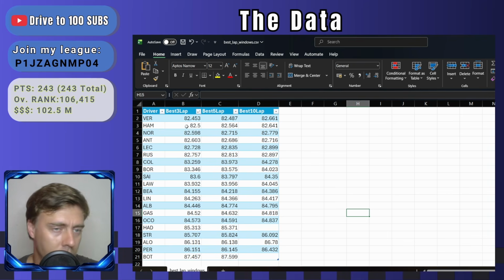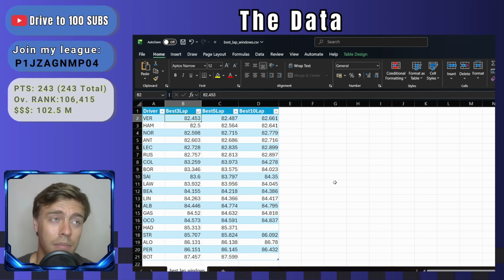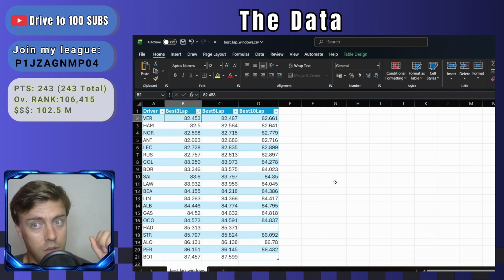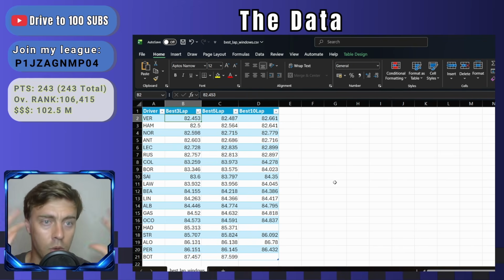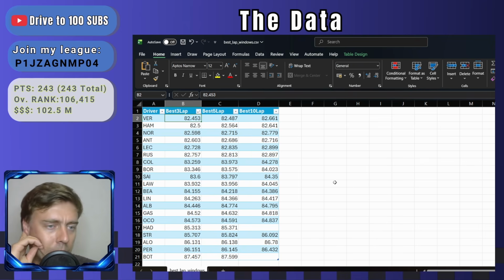So the best 3 laps were set by Verstappen. And the same also applies: virtual safety cars are excluded, pitting laps, also extreme outlier laps. I forgot the exact filter I used, but I removed the fastest and the slowest lap within this average, just to keep those extreme outliers outside of the data, to give us a better real average kind of performance. So Verstappen, best 3 laps put together, Hamilton, then Norris, then Antonelli and Leclerc.